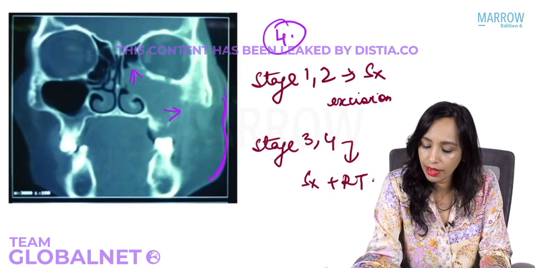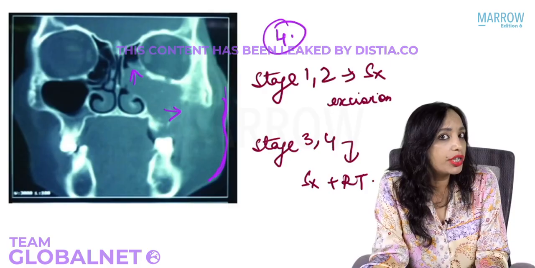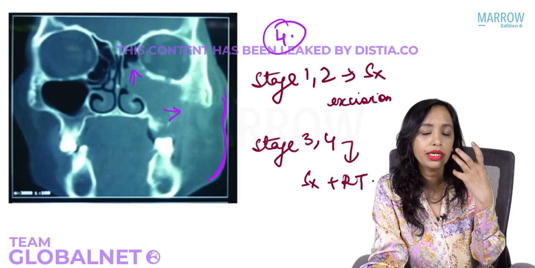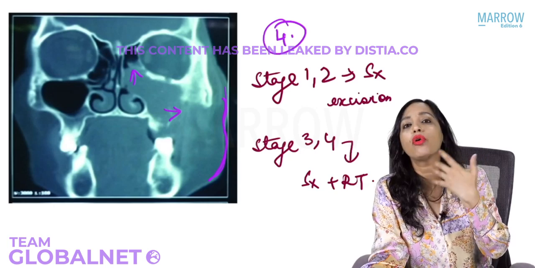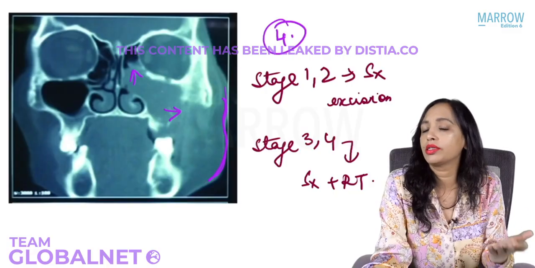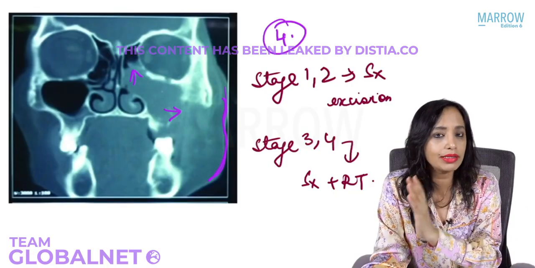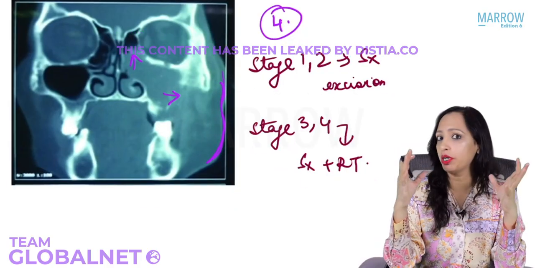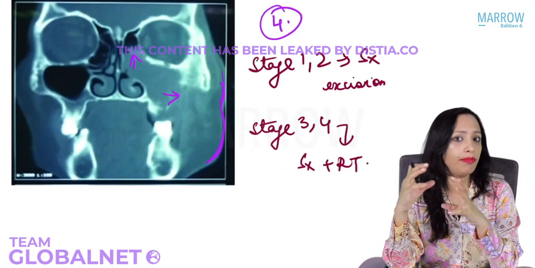Surgery followed by radiotherapy. And what's the surgery that you do? Yes, the surgery that we do is a maxillectomy. Obviously, it is a carcinoma of the maxilla, so we will have to go for maxillectomy. That can be a partial excision of the maxilla or a total excision of the maxilla. That can be a partial maxillectomy or a total maxillectomy. So now if the extent of the tumor is known to us, we know how we will manage the patient.